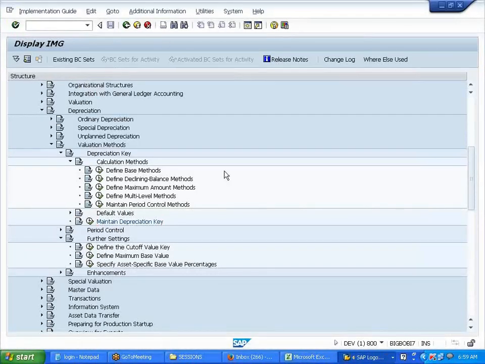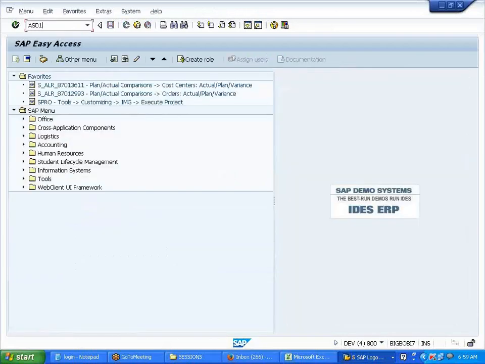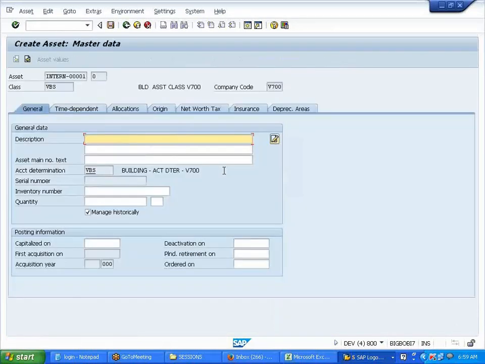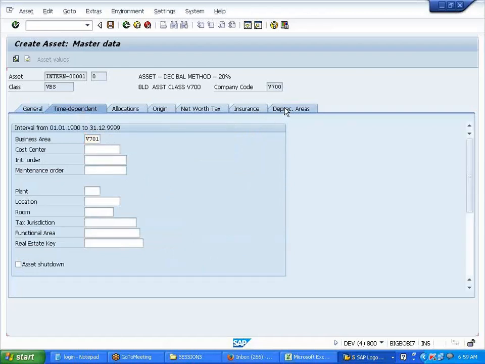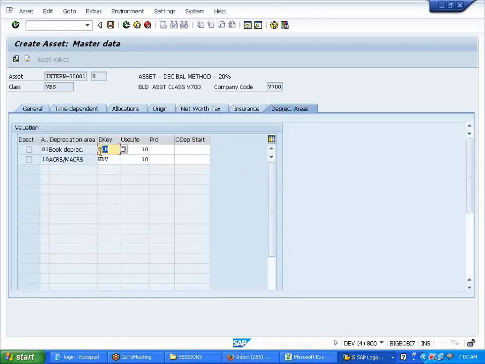Let us see. AS01, next asset, based on declining balance method, where it should calculate 20% for me. So this should change, right? We kept it for useful life. Make sure when depreciation is not calculating as per your requirement, please verify the depreciation key you have assigned to the master data.